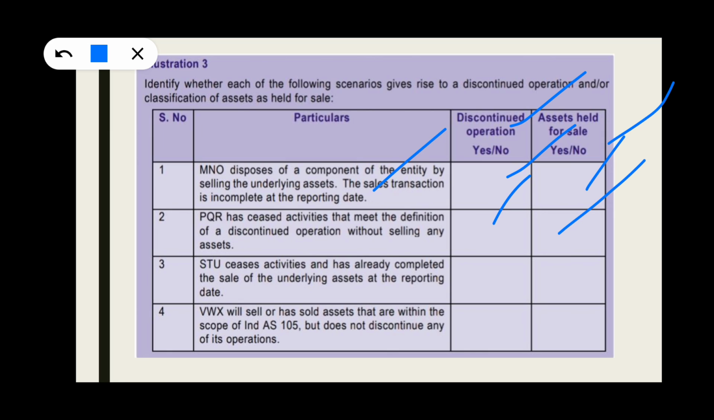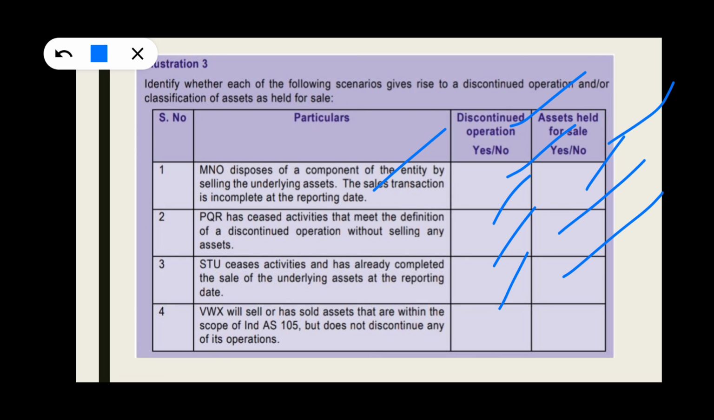H2 ceases activity and has already completed the sale of the underlying asset at the reporting date. Yes, it can be classified as a discontinued operation. And second, it cannot be classified as held for sale because an asset can be treated as held for sale if the sale is expected to be completed within 1 year, but it should not already be completed. That means if an asset is already sold, it cannot be classified as held for sale.